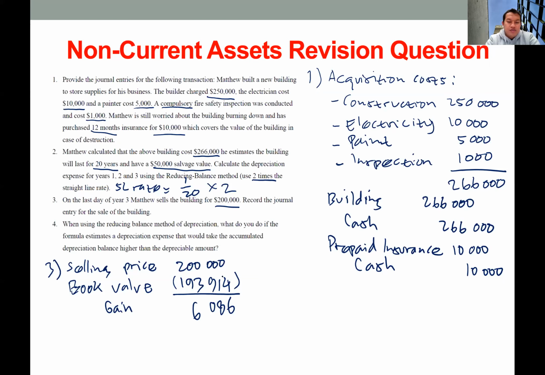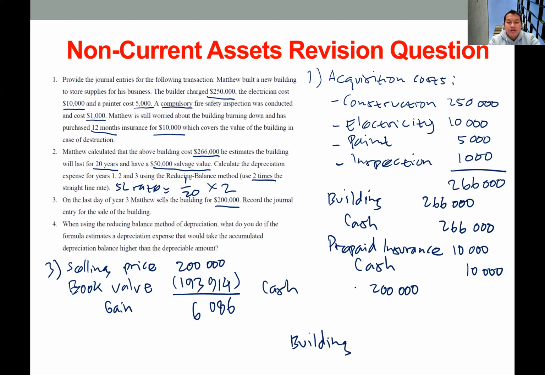So we need to record this transaction in a journal entry. First, we record cash because the company received cash from the sale. The cost will be 200,000. Then we need to remove the building because the company is disposing of it.